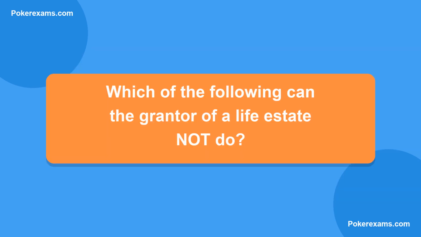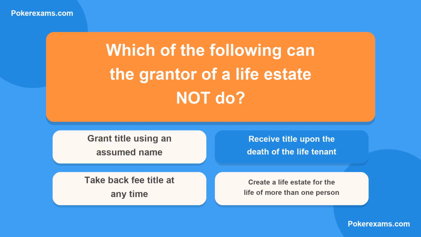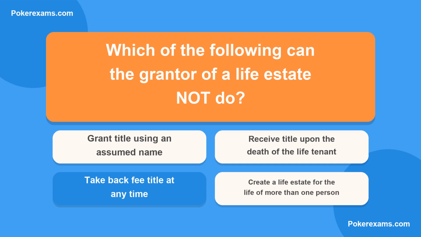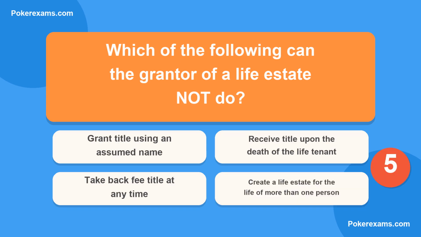Next question. Which of the following can the grantor of a life estate not do? Is it A, grant title using an assumed name? Or B, receive title upon the death of the life tenant? Could it be C, take back fee title at any time? Or lastly D, create a life estate for the life of more than one person?